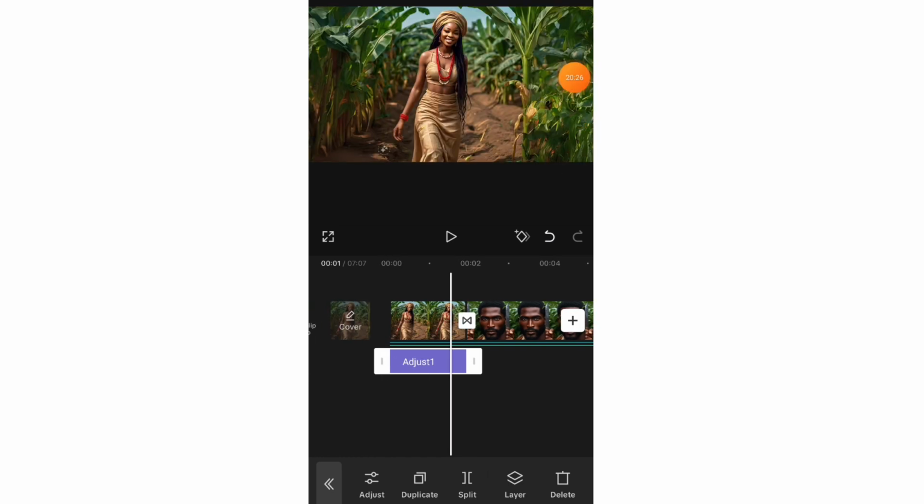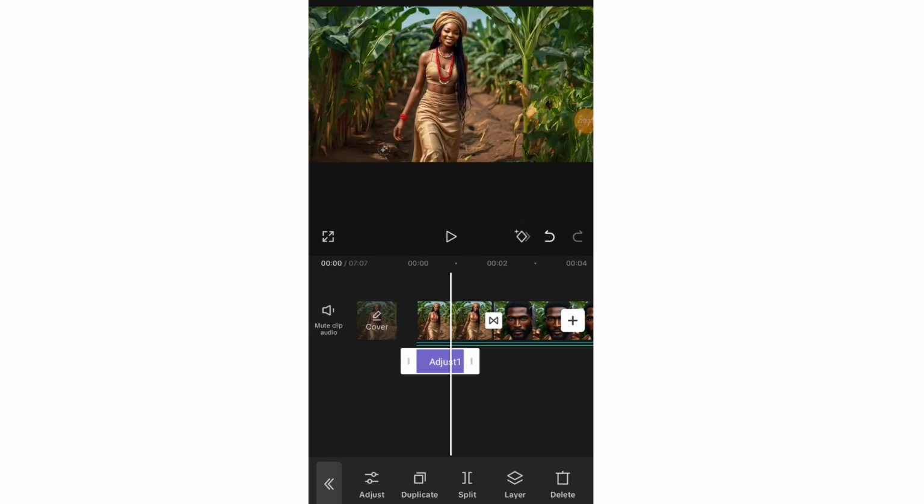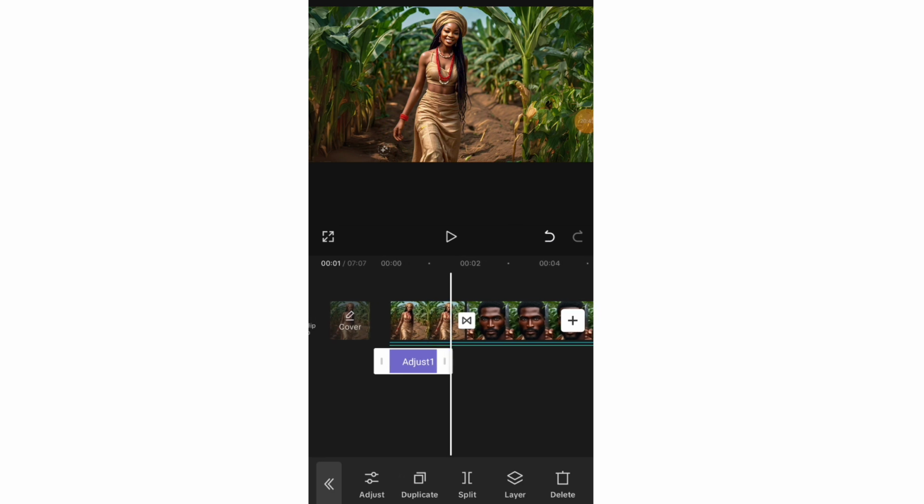It is very, very short. So what do we do? We expand it and extend it to where our video ends so that this can apply to everything. Okay, so let me reduce it so that you can see the difference. This is where the sharpen has been added, and this is where it has not been added. You see that there's so much difference. Okay, so I'll click on it and make sure that adjust is highlighted.